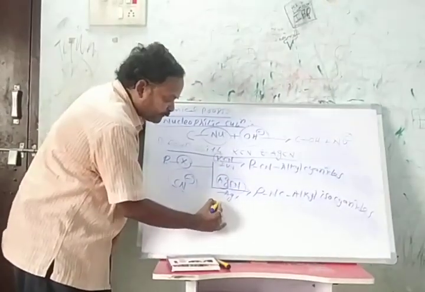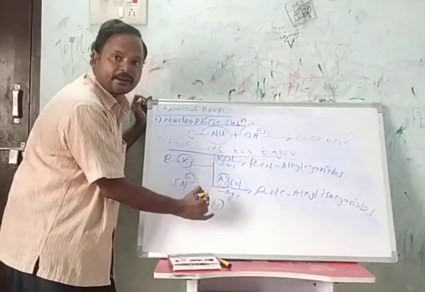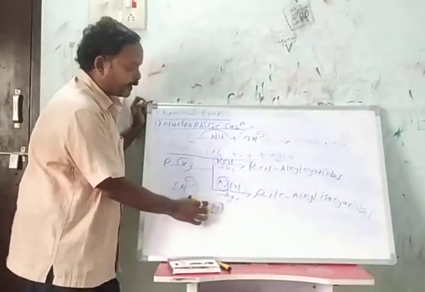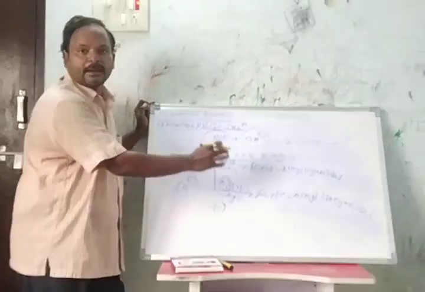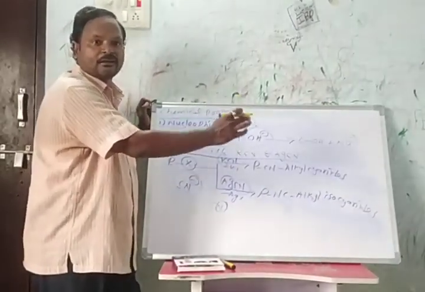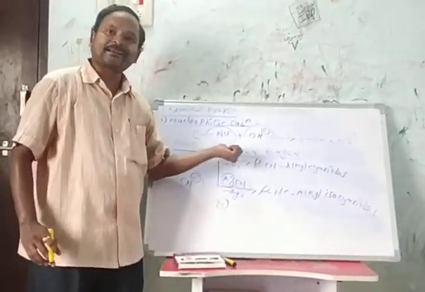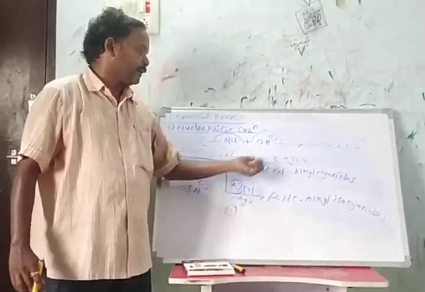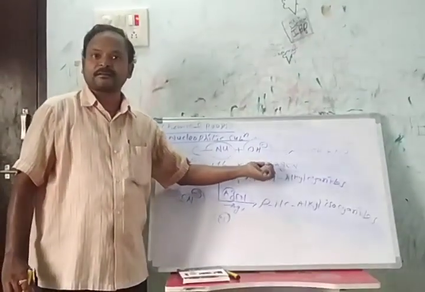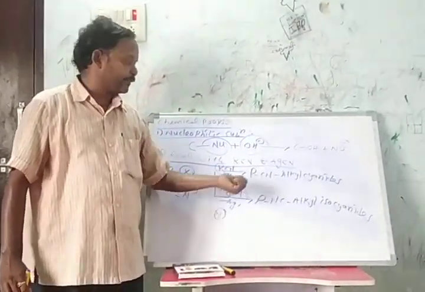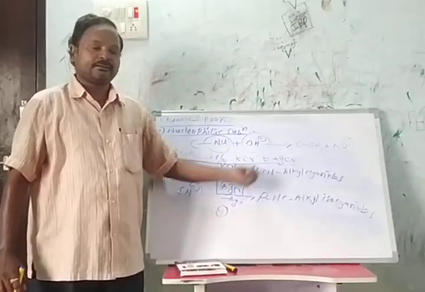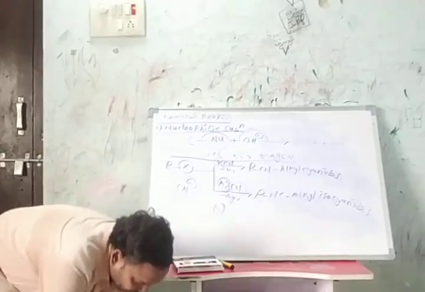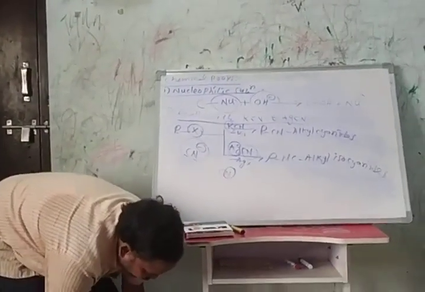In silver cyanide only nitrogen has electron donating capacity and forms alkyl isocyanides. So due to the ionic nature of potassium cyanide and the covalent nature of silver cyanide, potassium cyanide forms cyanides and silver cyanide forms isocyanides.